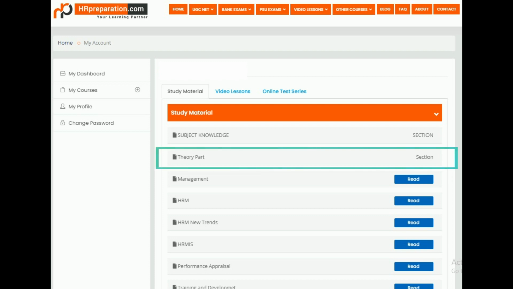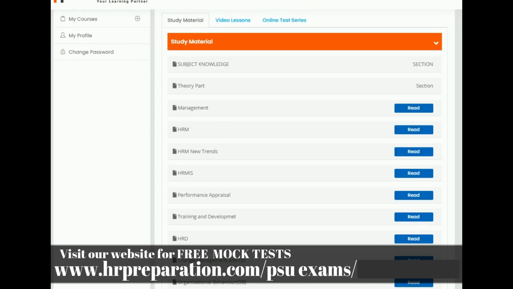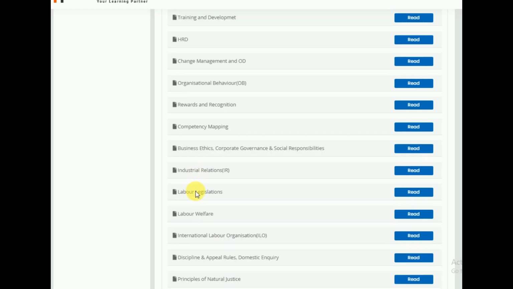So all the topics covered in this study material part like management, human resource management and new trends, HRMS, performance appraisals, training and development, HRD, change management and OD, organization behavior, reward and recognition and competency mapping, industrial relations, labor legislations, labor welfare, ILO, discipline, appeal rules, domestic inquiry, principle of natural justice. These all are the new topics we covered in study material part.